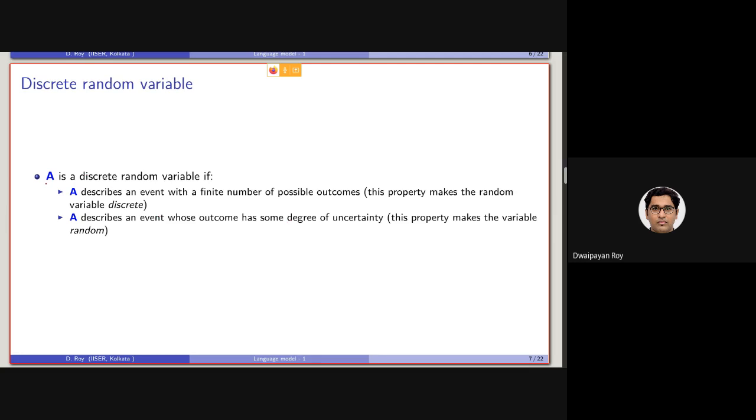A variable will be considered discrete random if it describes an event with a finite number of possible outcomes and when there is some degree of uncertainty in the event. So if A describes a situation like this, we will say that A is a discrete random variable.